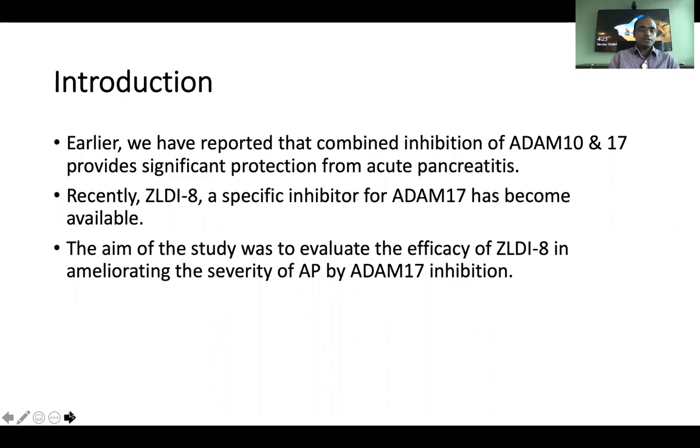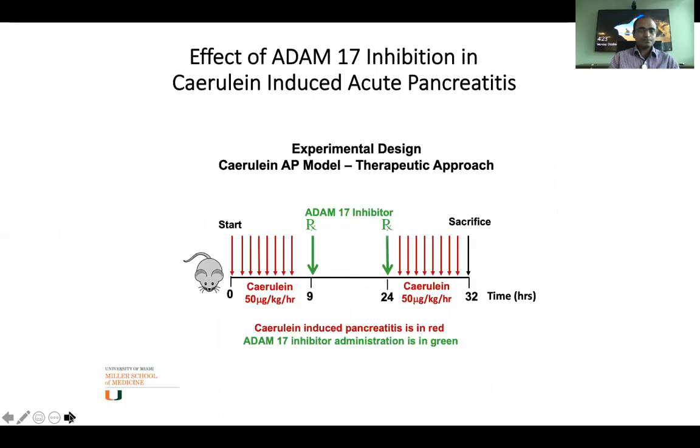The aim of the study was to evaluate the efficacy of ZLDI8 in ameliorating the severity of AP by ADAM17 inhibition. This is the schematic showing a 2-day surveillance model in which ADAM17 inhibitor was given at 9 hours and 24 hours, and sacrifice of mice was made at 32 hours.